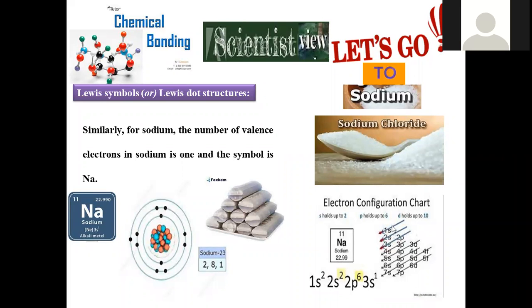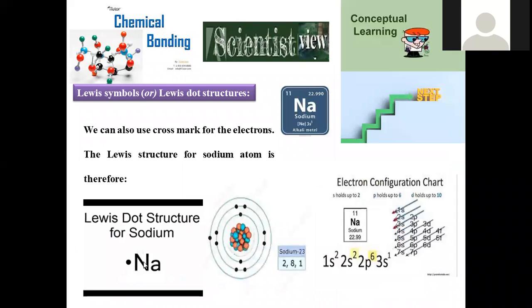That is mentioned in accordance with the Moeller diagram and Aufbau principle. This is the kind of electronic configuration where only one valency electron is assigned for sodium.